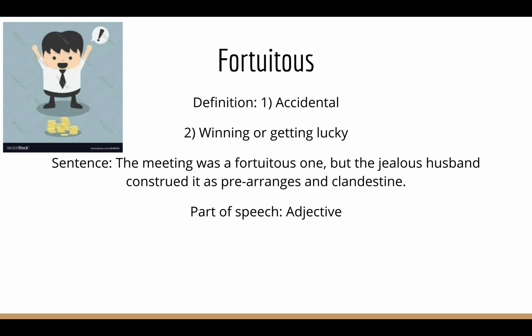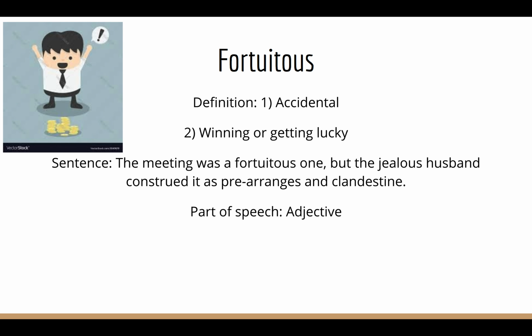Okay, let's go one at a time. Oh, and I forgot to mention, the sentence represents the first definition, accidental. So the meeting was an accidental one. It wasn't planned, but the jealous husband construed, which I hope you remember. If you don't, I'll tell you. Construed means to guess, to assume, infer.